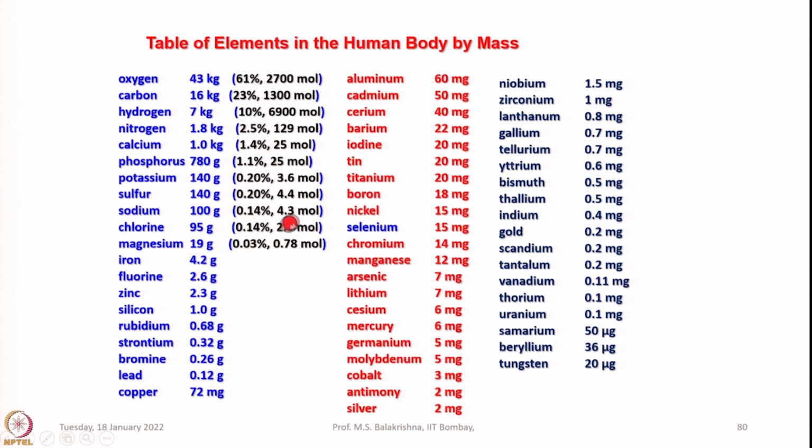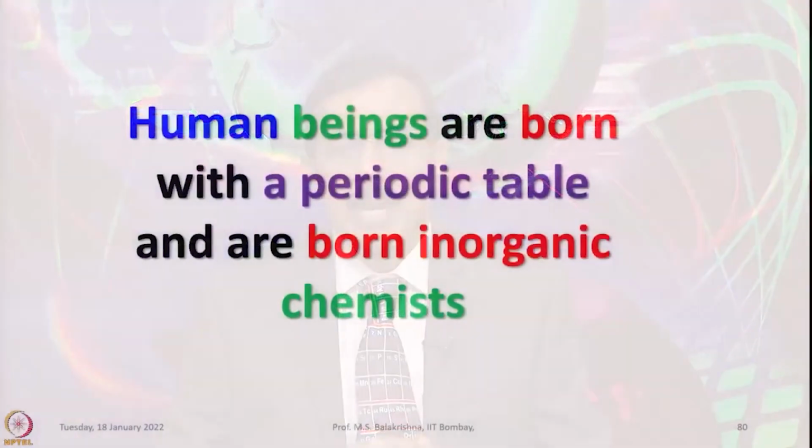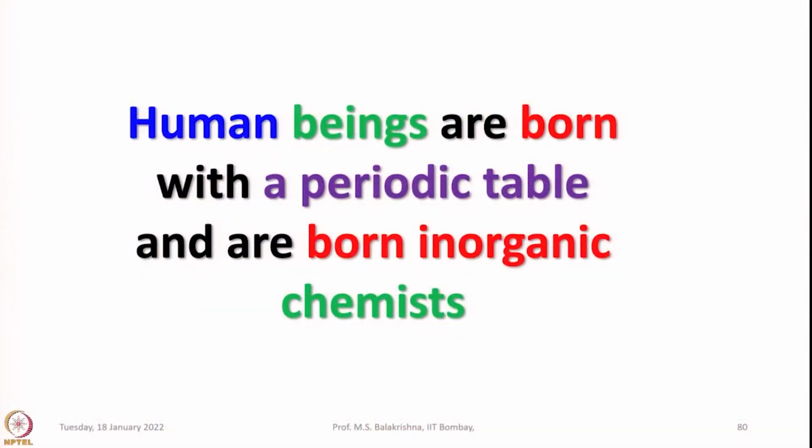Apart from that, we may find some of these in minute quantities in our body, and some elements which are really not needed to keep up good health are also there because of the environment and the condition in which we are living, exposed to one or the other elements. So, this indicates human beings are born with a periodic table and are born inorganic chemists.